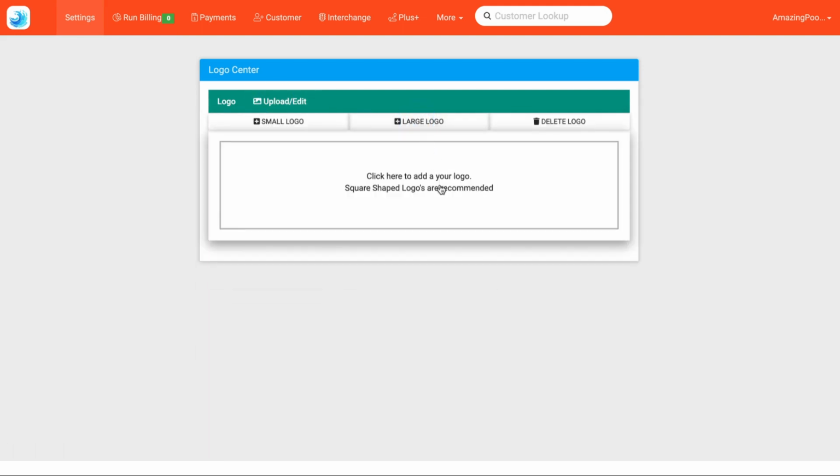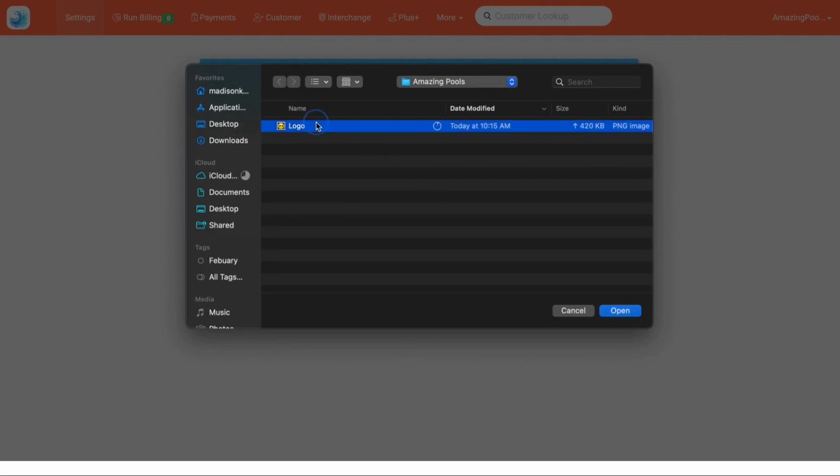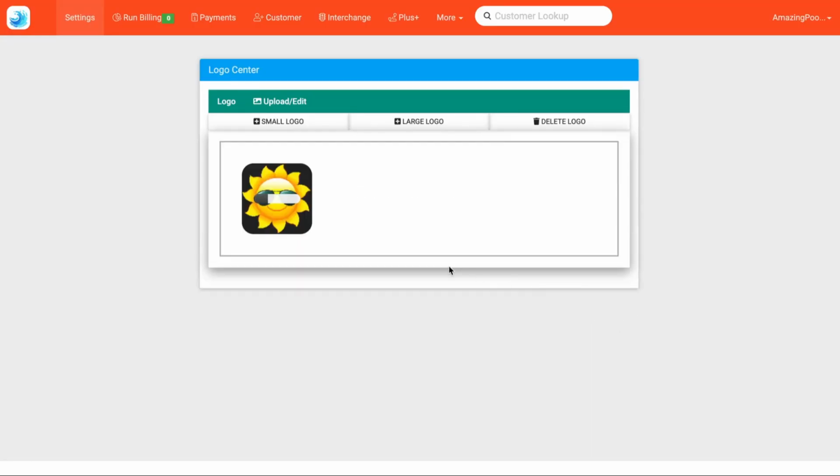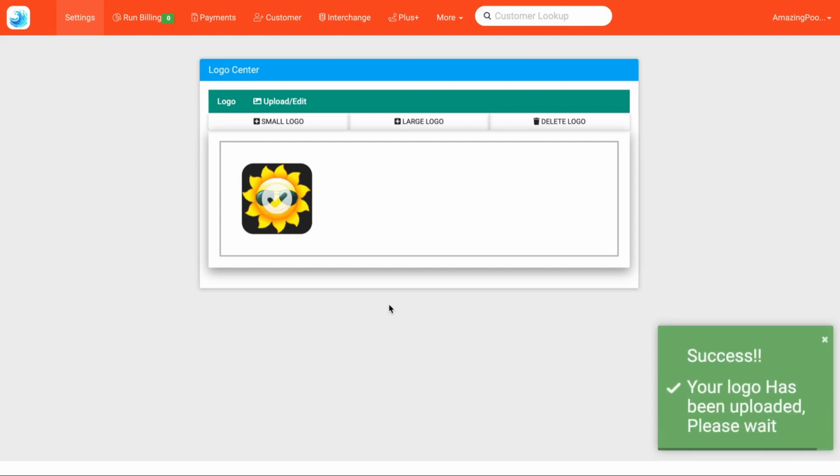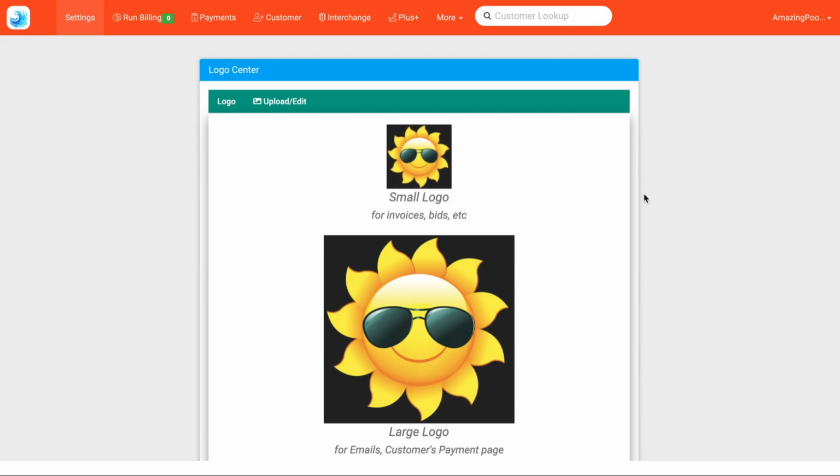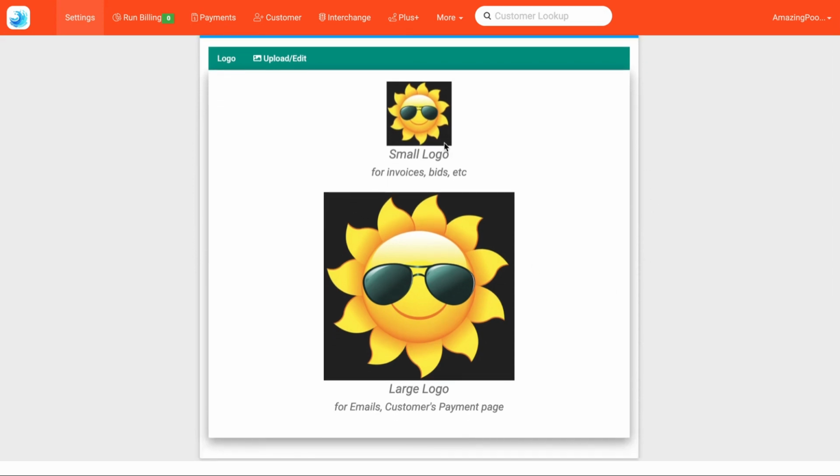We can click Large Logo, click here, and we're going to choose the same file for today. If you'd like to do a different file, that's totally up to you, but we'll go ahead and stick with the same one. Then we'll also see that repopulate us back to the home screen. So here we can see small logo, it says for invoices, bids, etc., and then large logo, emails, customer payments, that kind of thing. So just keep in mind that's what you'll see.